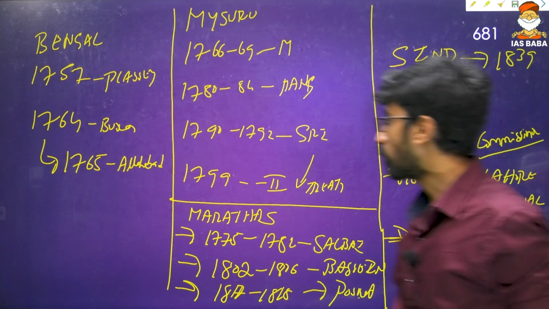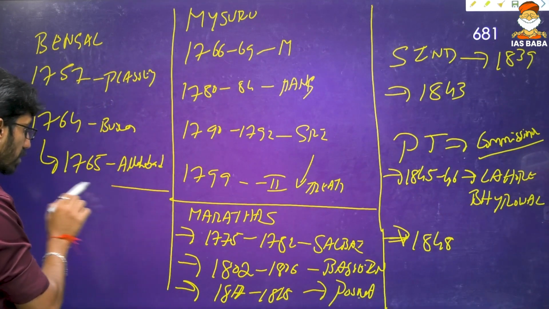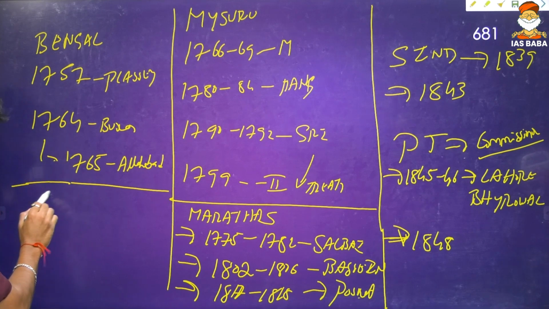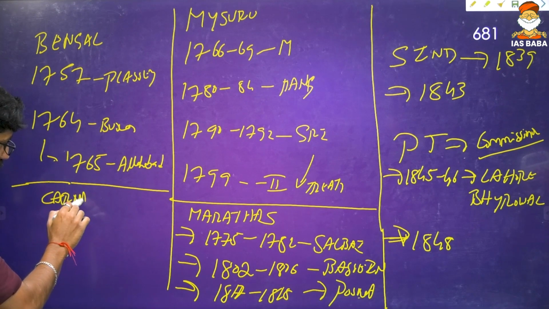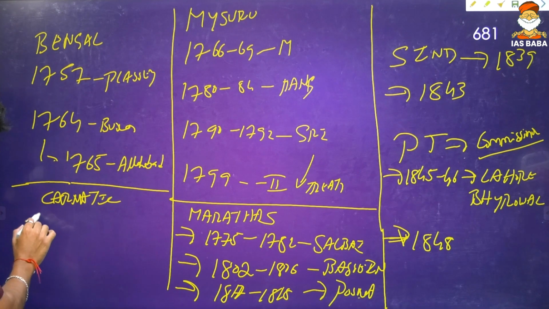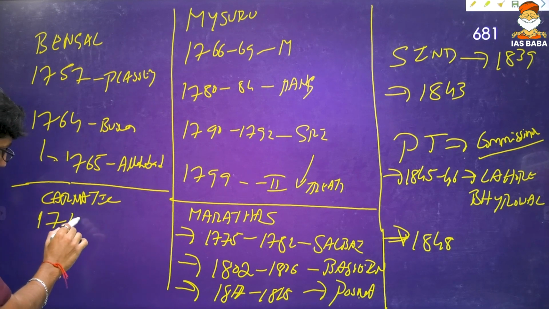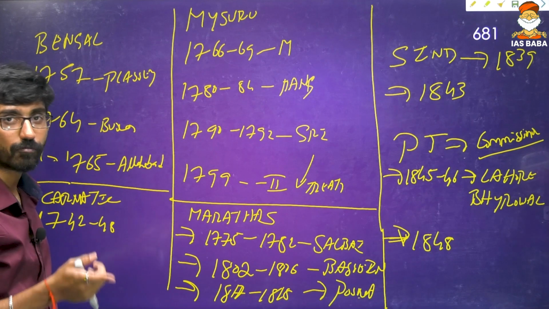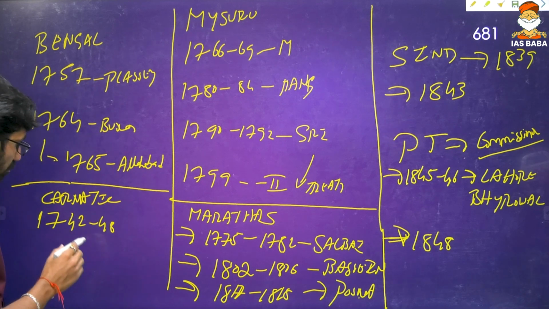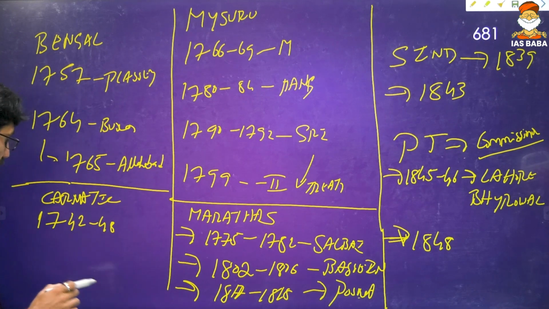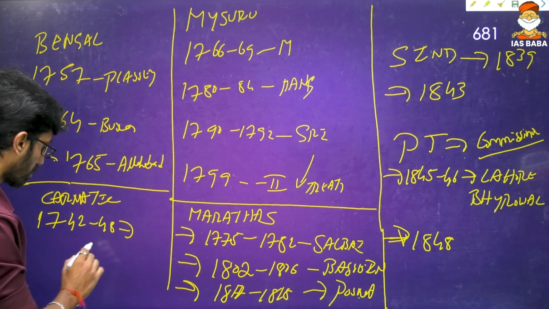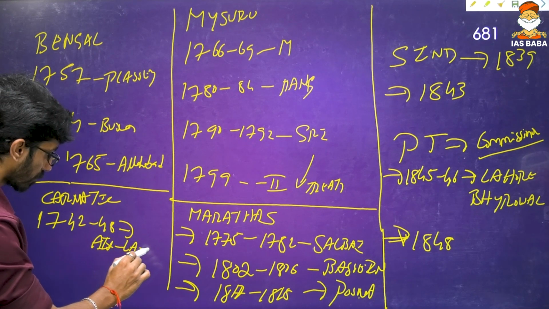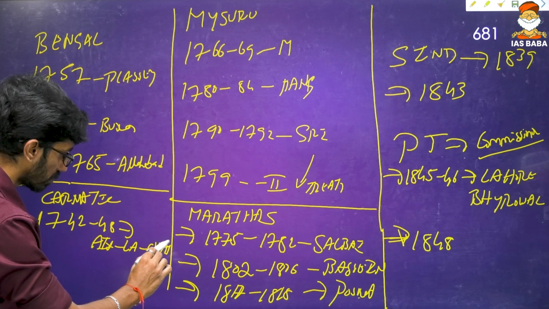Okay. Then we can also talk about the Carnatic wars, just for greater revision. So that is 1742 to 48. Different dates are there because it started majorly in Europe first, then it started in India. Some would say 44 to 48. So different dates. Treaty of Aix-la-Chapelle.